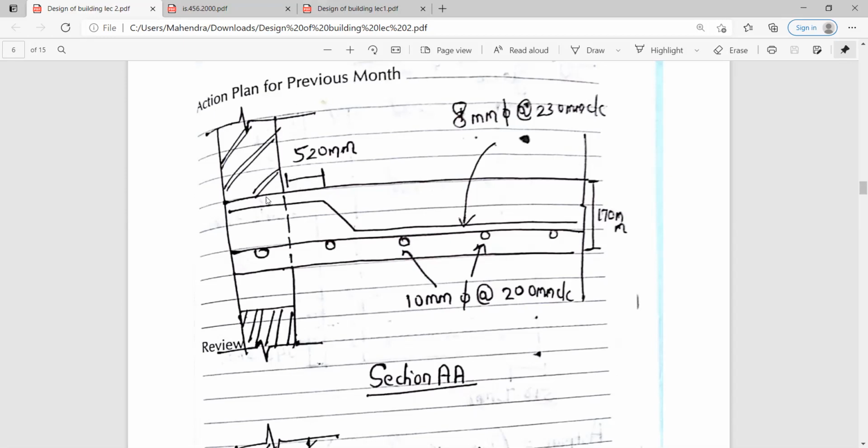Here the column is shown over here, and this is your reinforcement, that is 10 phi at the rate of 200 center to center. It should be 290, not 200. So do that correction. It should be 290. And this 8 phi at the rate of 230 center to center, and this 170 is nothing but the total depth. So this 10 mm is the reinforcement for the shorter span, and 8 mm is the reinforcement for the longer span. So draw this section AA.